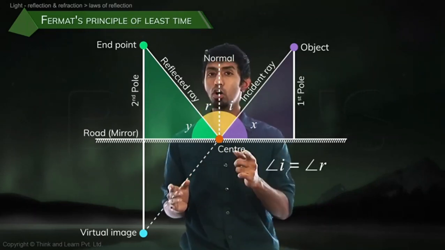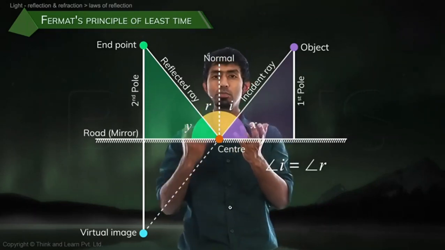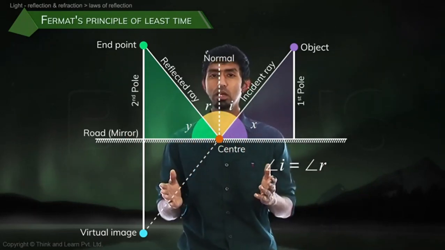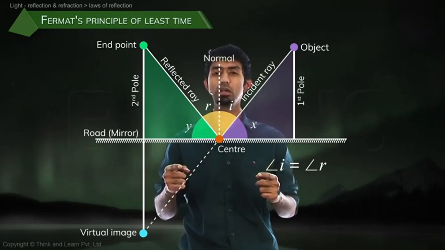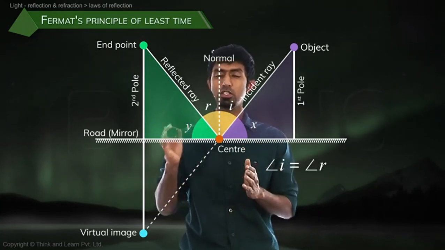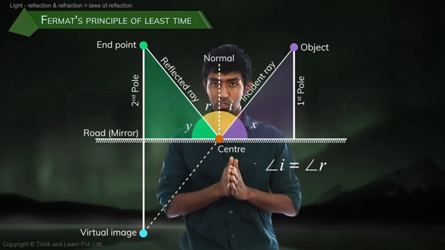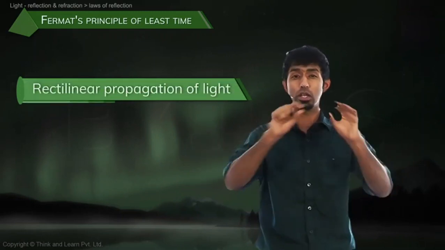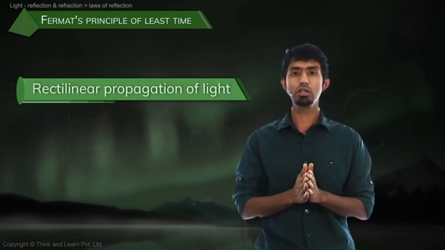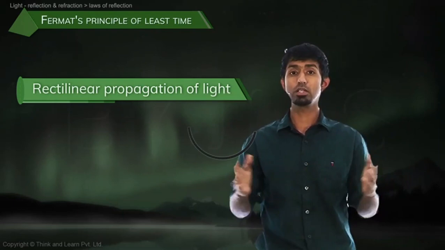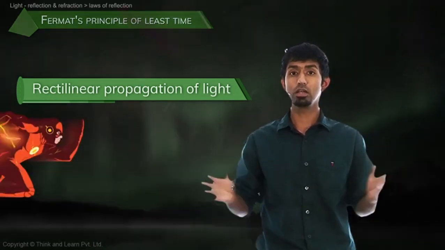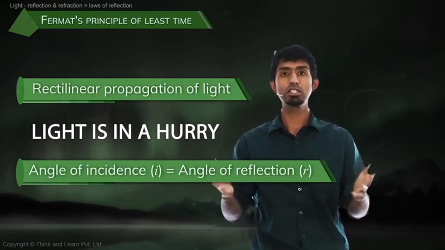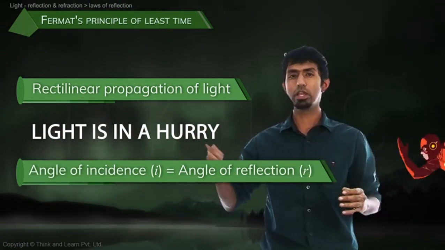And we have not told it as a law, but we have told that, does light want the angle of incidence to be equal to the angle of reflection? Not really. All that light is trying to do is to make it so that it takes the quickest path. And it so happens that that quickest path is such that the angle of incidence is equal to the angle of reflection. So if you notice something, till now, we've proved already that rectilinear propagation of light, or that light travels in straight lines, can be proved using just one assumption: light's in a hurry. And angle of incidence equals angle of reflection can also be proved using the same thing: light's in a hurry. Light wants to take the quickest path between any 2 points.